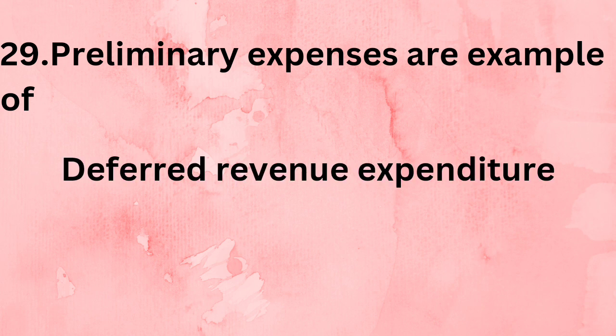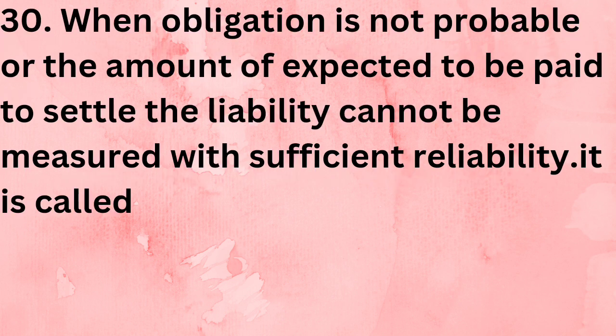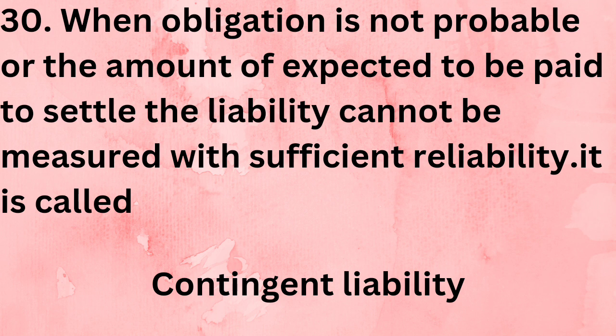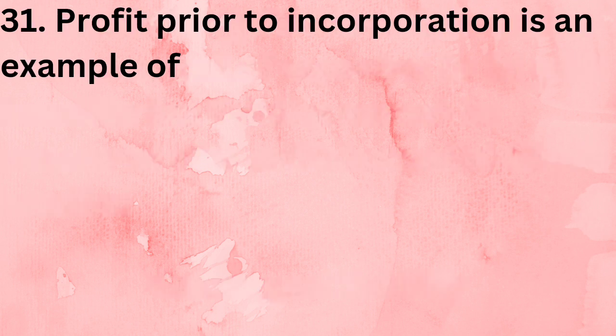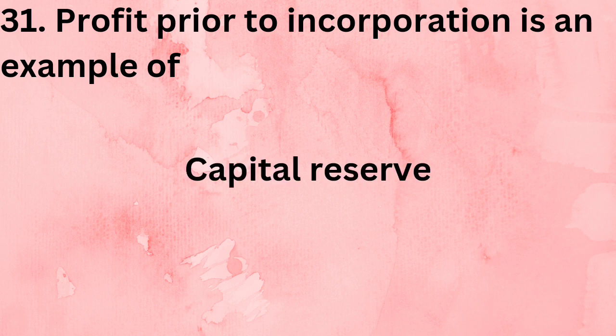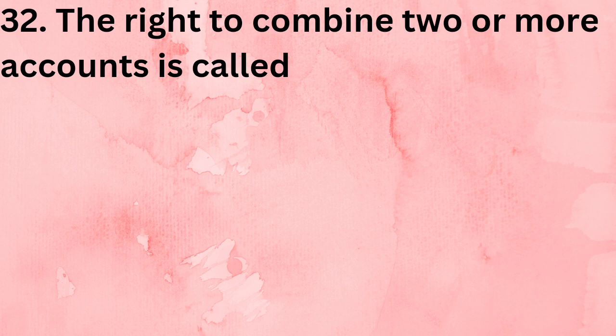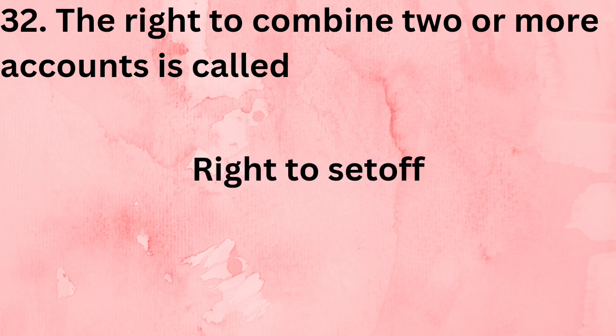Preliminary expenses are example of deferred revenue expenditure. When obligation is not probable or the amount expected to be paid to settle the liability cannot be measured with a sufficient reliability, it is called contingent liability. Profit prior to incorporation is an example of capital reserve. The right to combine two or more accounts is called right to set off.